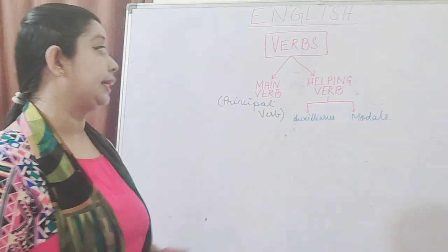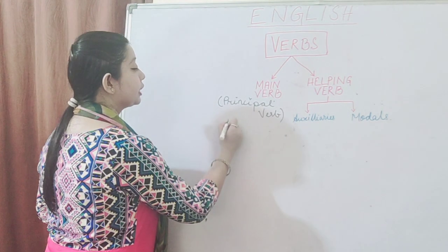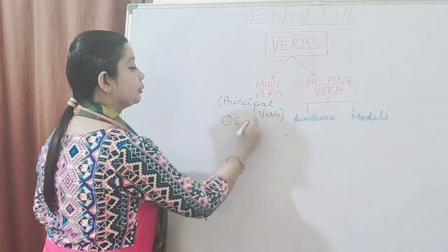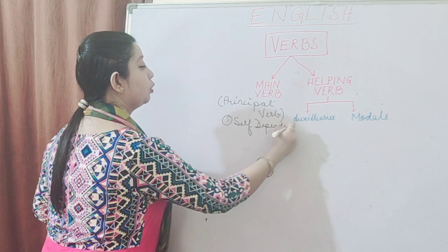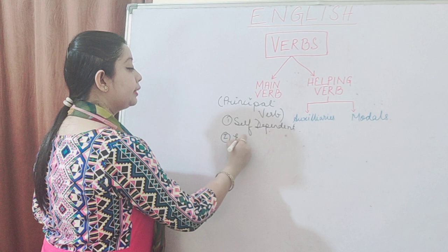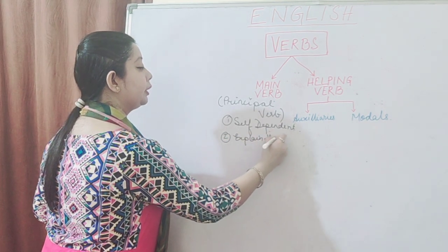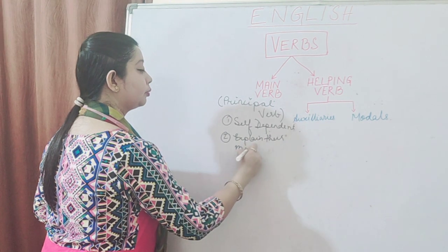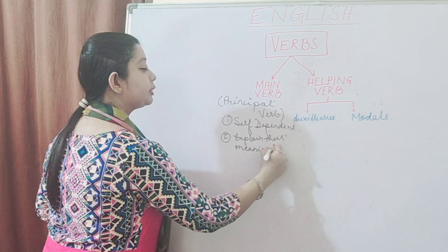Now the first thing that we understood is main verbs are self-dependent, which means that they can explain their meaning themselves.